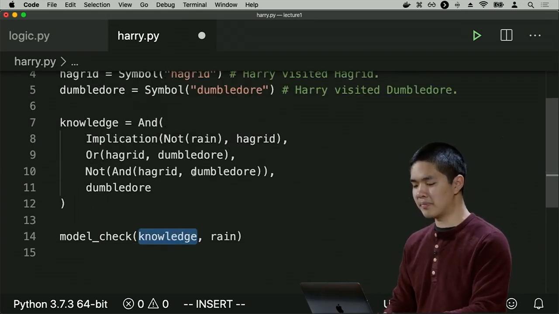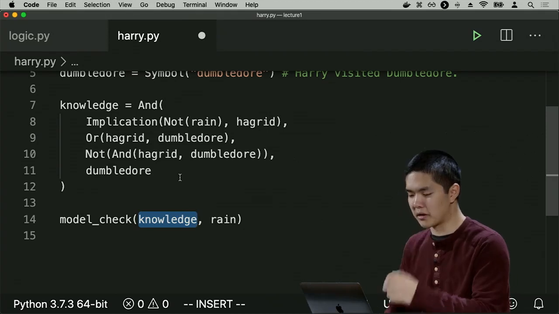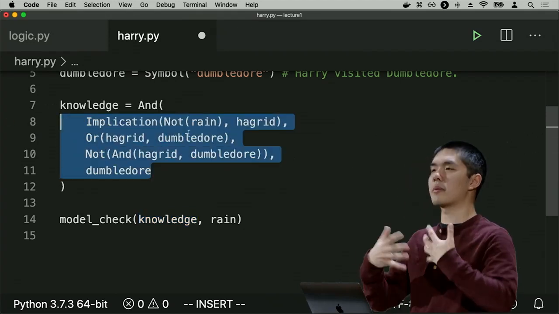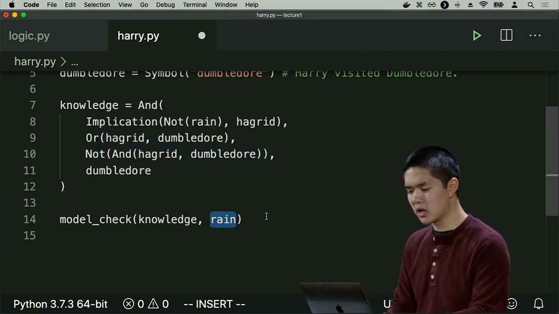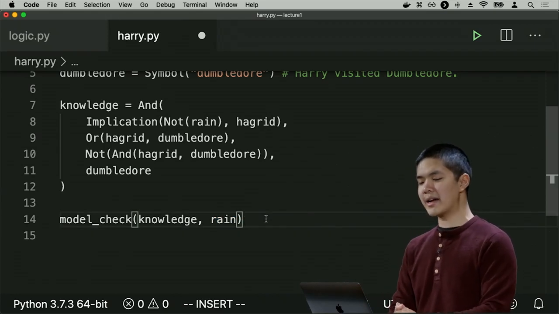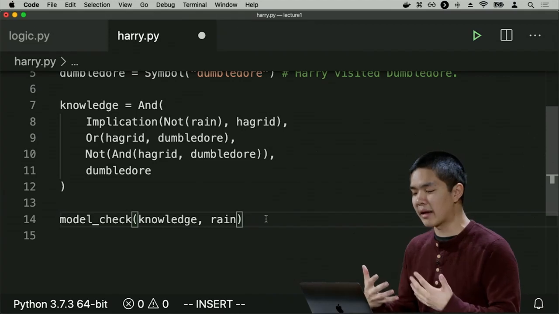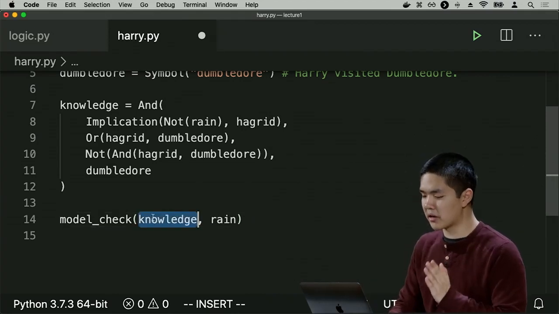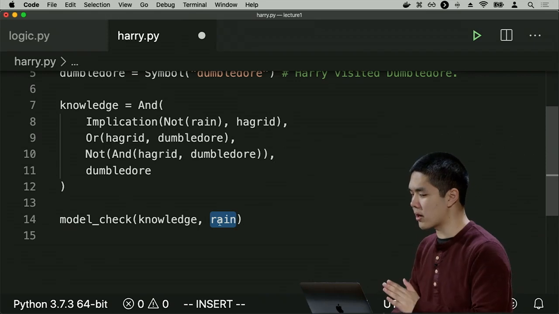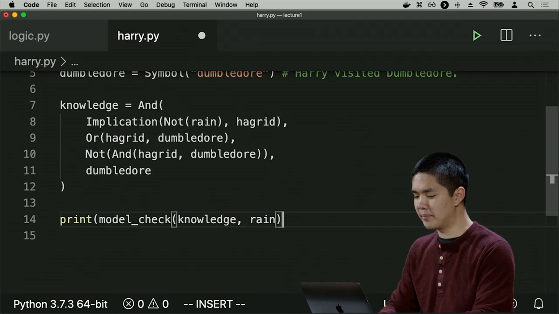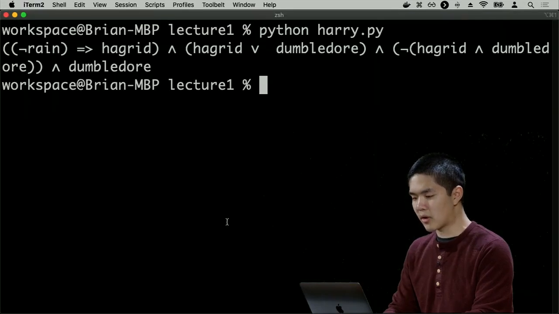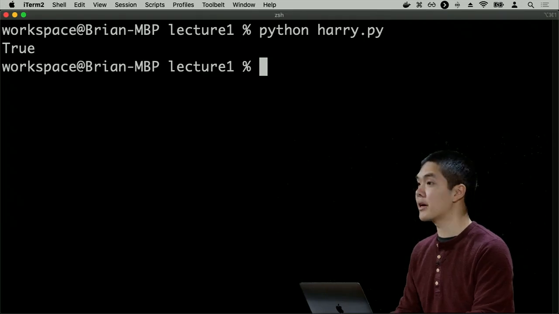The first argument is the information that I know, this knowledge, which in this case is this information that was given to me at the beginning. And the second argument, rain, is encoding the idea of the query. What am I asking? I would like to ask, based on this knowledge, do I know for sure that it is raining? And I can try and print out the result of that. And when I run this program, I see that the answer is true.